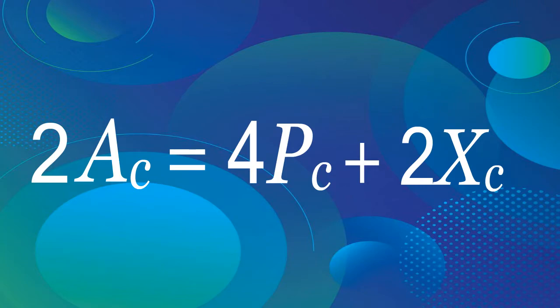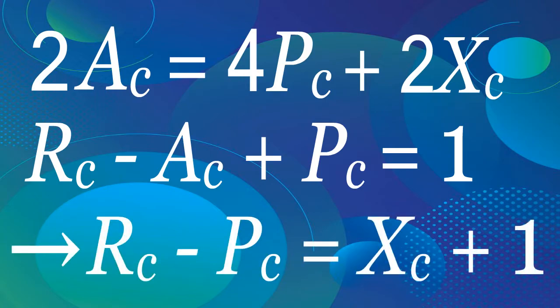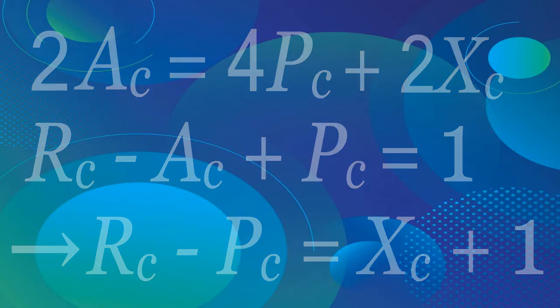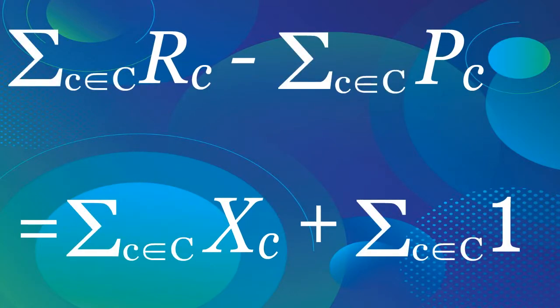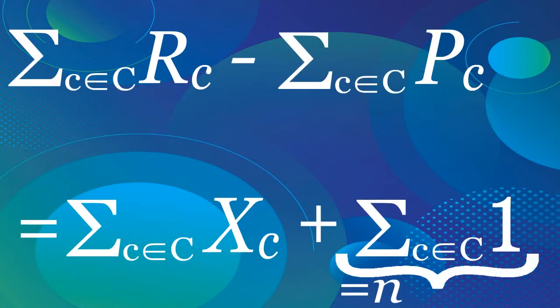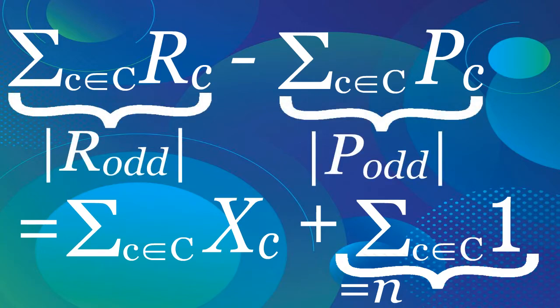Hence, from this equation and the equation we obtained earlier, we obtain the equation at the bottom line, as needed. Now, we can finish the proof of Lemma 1. Indeed, by summing the equation we obtained on the set of all circles, we have the following equation. However, as we proved earlier, the first and second terms can be replaced by the number of odd regions and the number of odd intersection points, respectively.